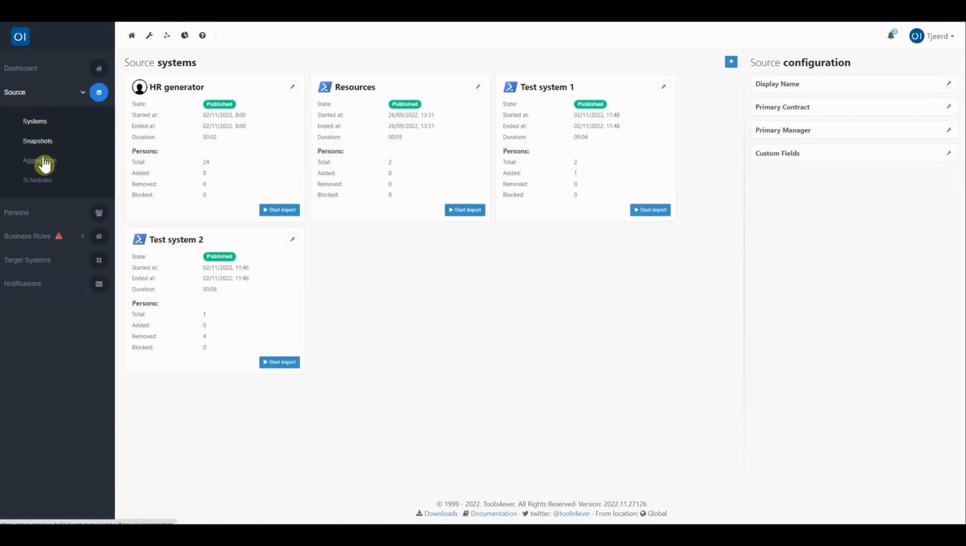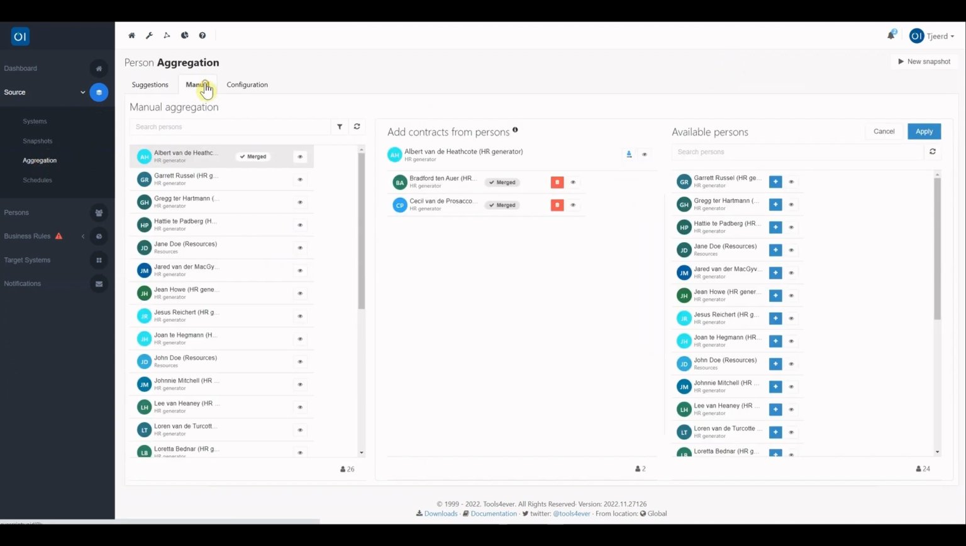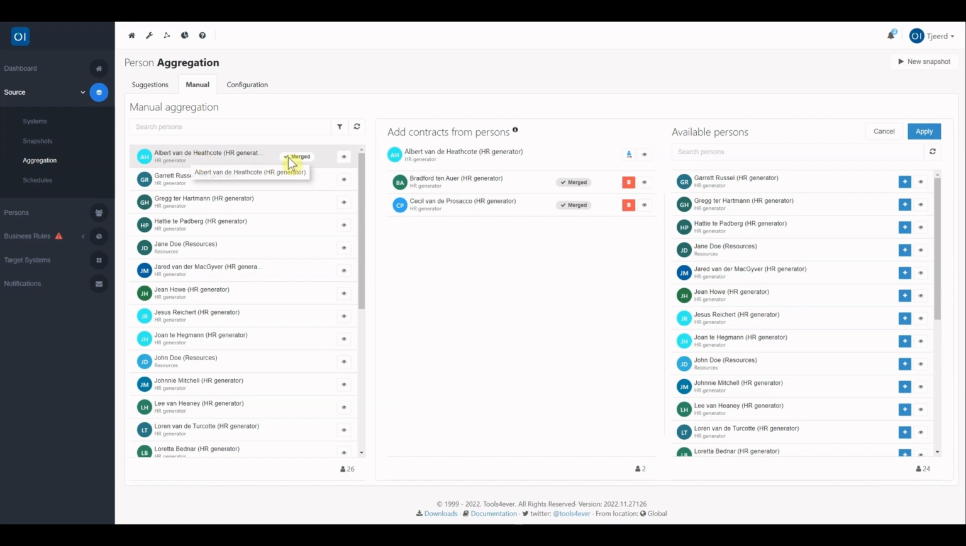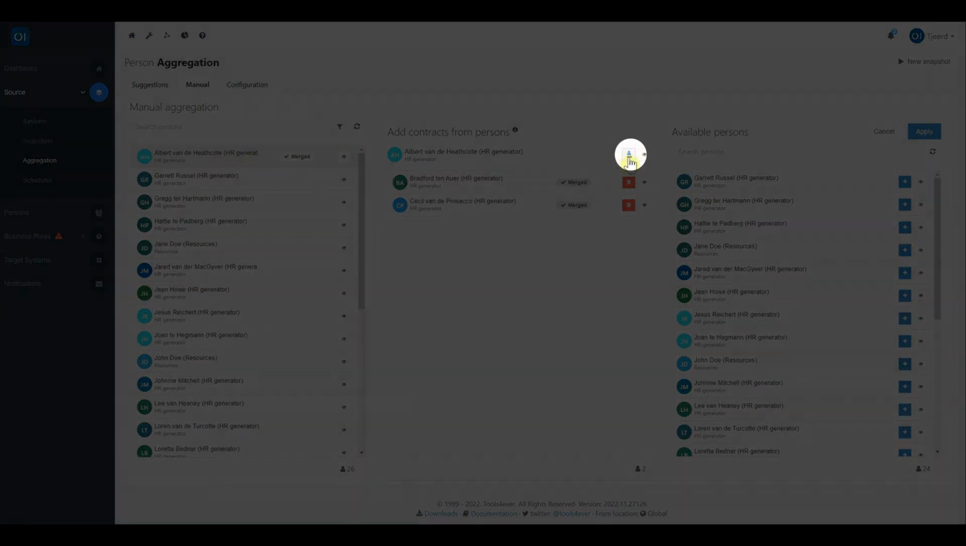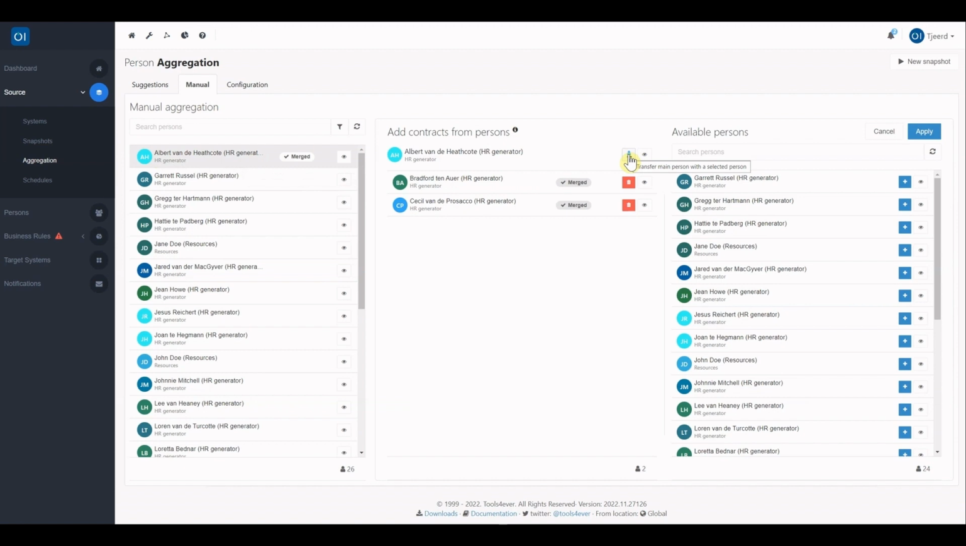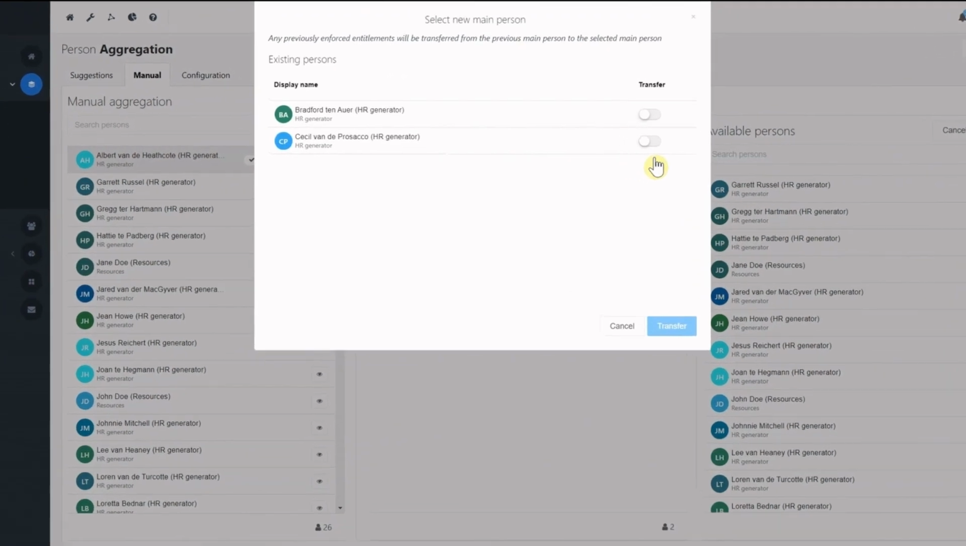Another improvement we have made is related to transferring entitlements if you have another main person, like a related main person. If you click on Manual and search for a person that is merged, you can see that we have introduced a new button. With this, we can transfer the entitlements, and this can be done manually. So in this case, you have a person that is merged with two other persons. We can see which persons are merged inside our Elbert identity. Once you switch this toggle, you can transfer all the entitlements to Cecile, or if you transfer it to the other person, the previous toggle will switch off automatically, transferring the entitlements to Bradford.